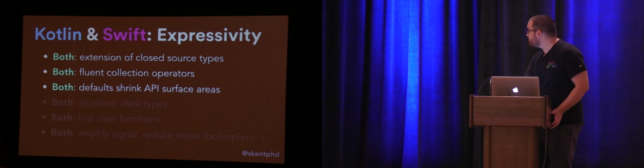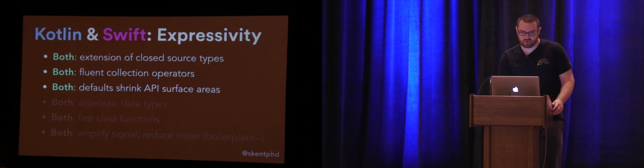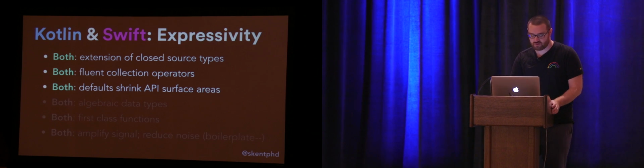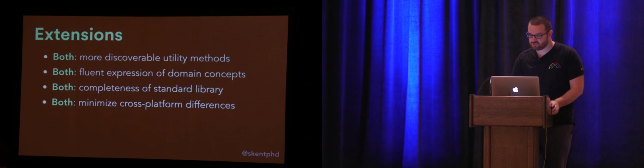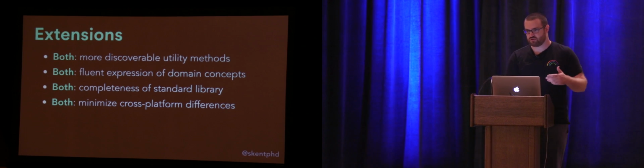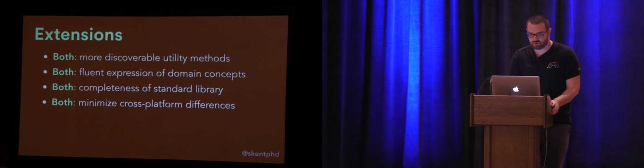So I'd like to look at 3 of these examples in a little bit more depth. That's extensions, fluent collection operations, and using defaults. And again, compare the implementations in these 2 languages. So if you're not familiar with extensions, if you're coming from a Java background and you haven't used or heard of Kotlin before, extensions are basically a way to add more discoverable utility methods throughout your code. They also allow more fluent expression of domain concepts. They're a big player in the completeness of the standard library that are offered by both languages.